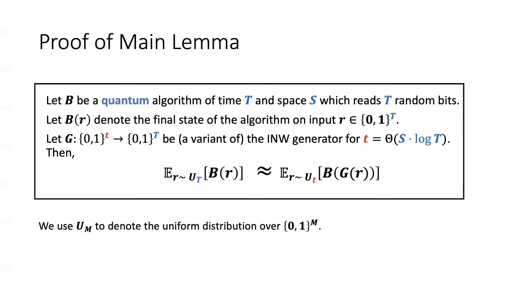The seed length of such a generator is S log t. We show that the average final state B of R, when R is drawn uniformly at random from 0, 1 to the capital T, is close to the average final state B of G of R, when R is drawn from the uniform distribution over 0, 1 to the little t, and G is the INW generator I just mentioned. So this is what we want to show.